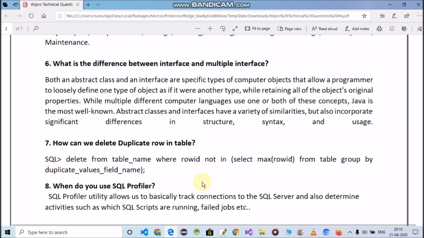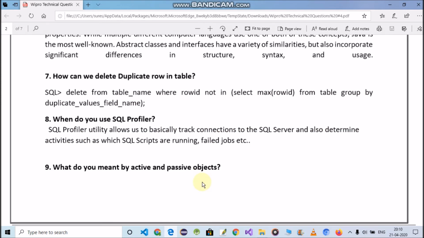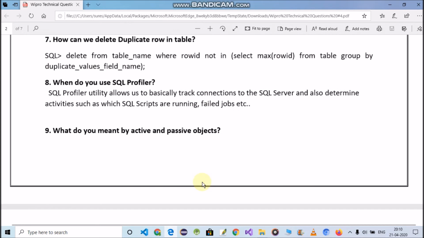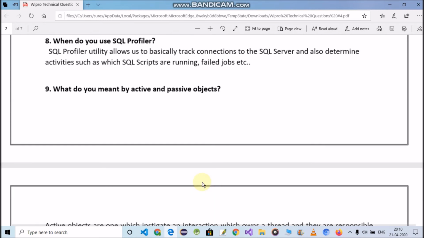Question number 8. When do we use SQL Profiler? So answer of this question is: the SQL Profiler utility allows us to basically track connections to the SQL server and also determine activities such as which SQL scripts are running, failed jobs, etc.